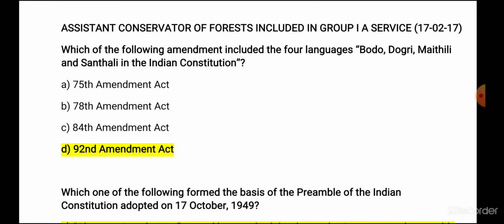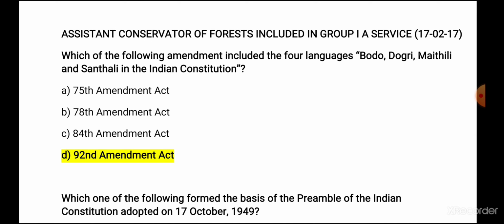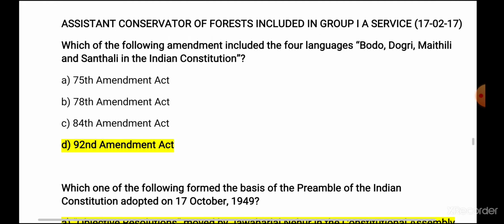We read initially there were 14 languages recognized as official language under 8th schedule. Later on 8 languages were added. In this, 3 amendments you have to remember: 21st Amendment, 71st Amendment and then 92nd Amendment. 21 plus 71 plus 92. So these 3 amendments added languages to 8th schedule. In this 92nd Amendment Act added Bodo, Dogri, Maithili and Santali to constitution's 8th schedule. So here the answer is 92nd Amendment Act. Other 2 amendments related to official language are 21st and 71st.